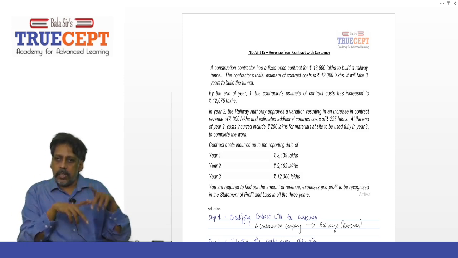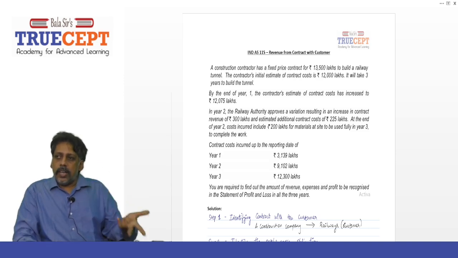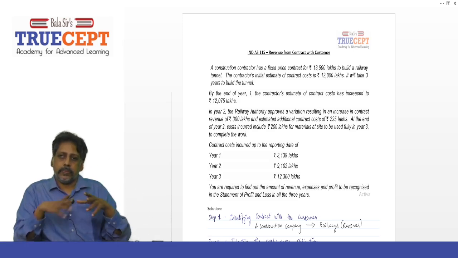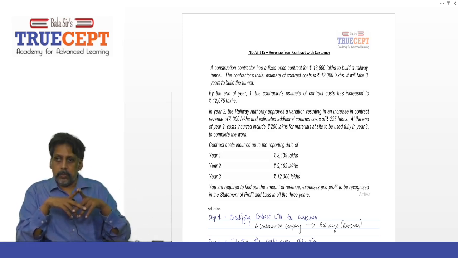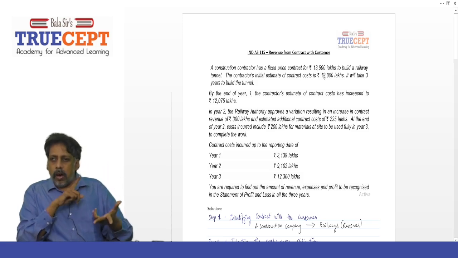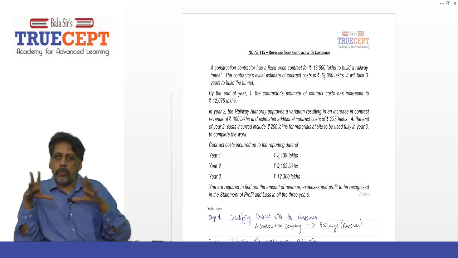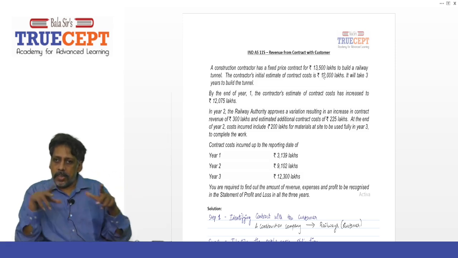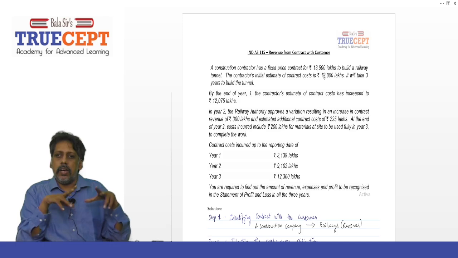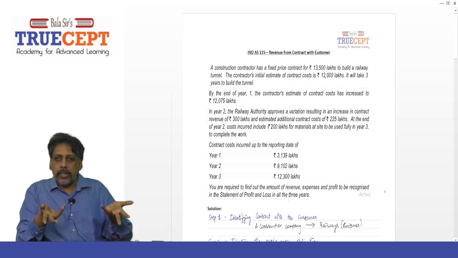Yes, sir. There is a revision in the cost because to earn that extra 300 lakh, you had to spend an extra 225 lakh. Next. At the end of year 2, cost incurred includes 200 lakh rupees for material at site to be used fully in year 3 to complete the work. Please highlight this. It is given that at the end of year 2, the contract cost incurred up to the second year includes rupees 200 lakh worth of materials which are at the site but not yet used on the contract. Nothing but what? Materials not yet consumed. Yes.